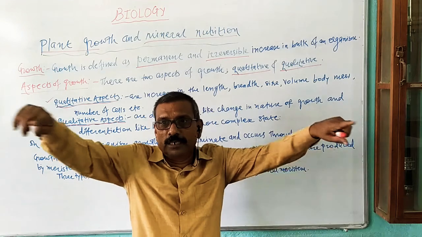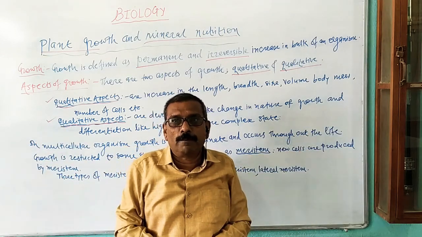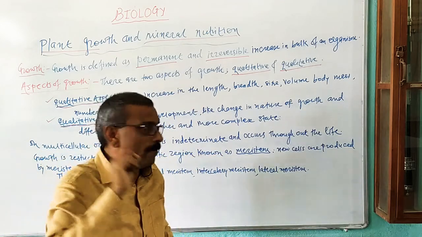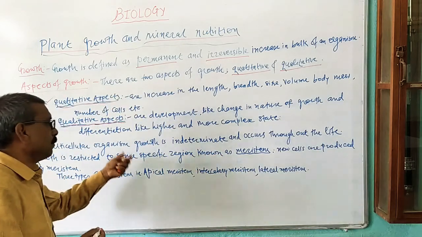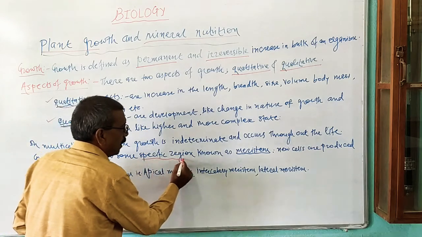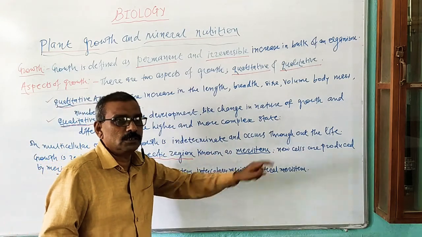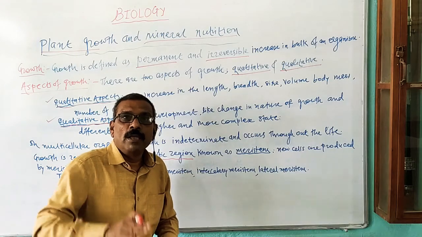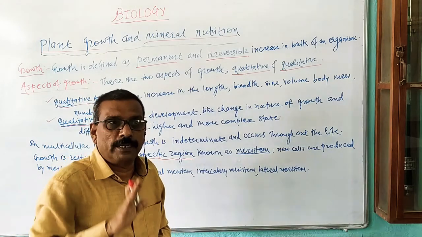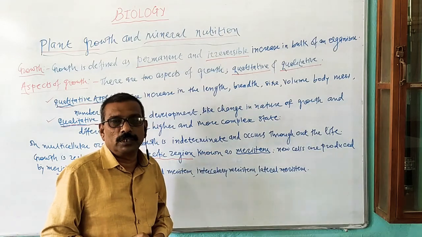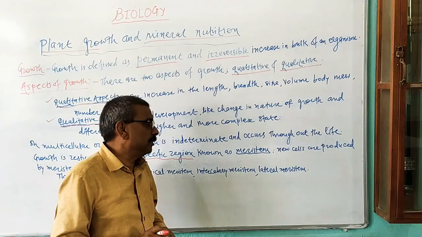Also it is restricted to the peripheral part of the plant organ. Thus growth is restricted to a definite part or specific region of the plant. These regions are known as the meristem. Meristem is made up of a specific type of tissue, and that tissue is known as meristematic tissue.